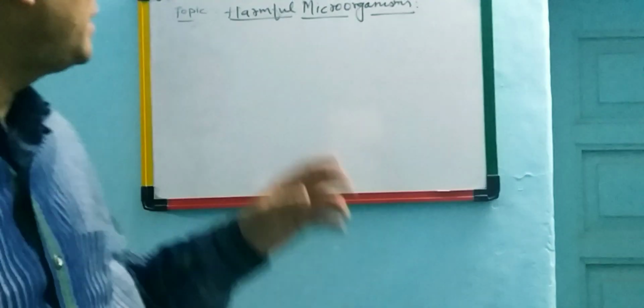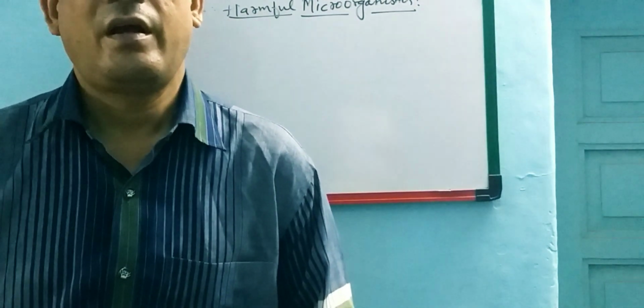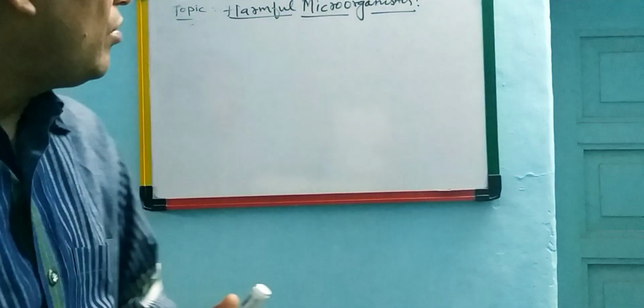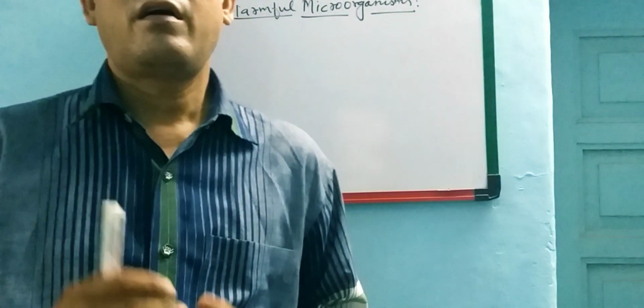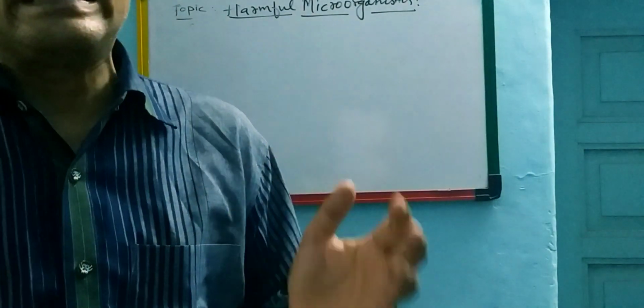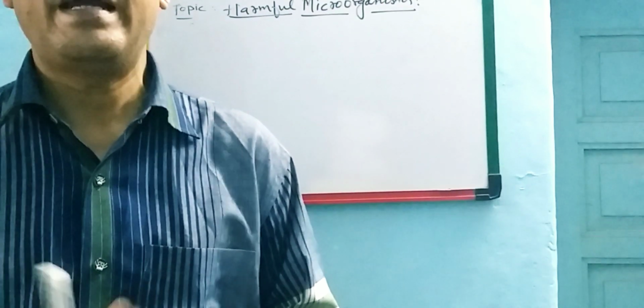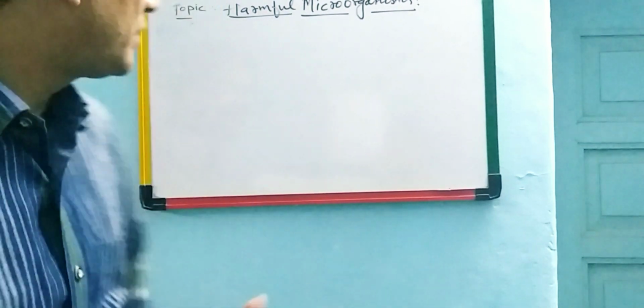Last part of this chapter is harmful microorganisms. It is clear now that microorganisms can be very harmful. They cause many diseases. So these microorganisms are called pathogens.